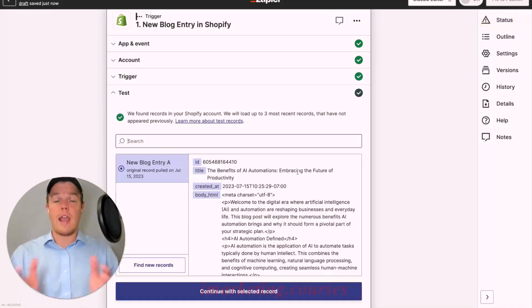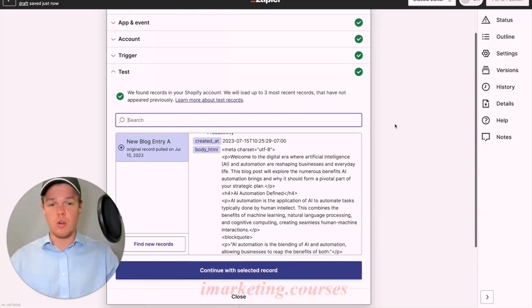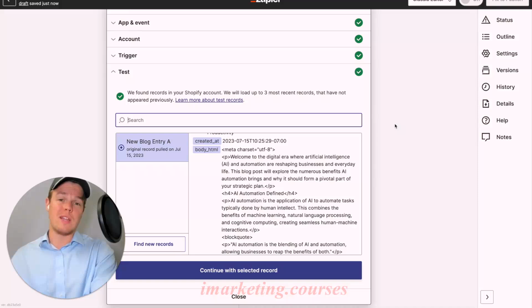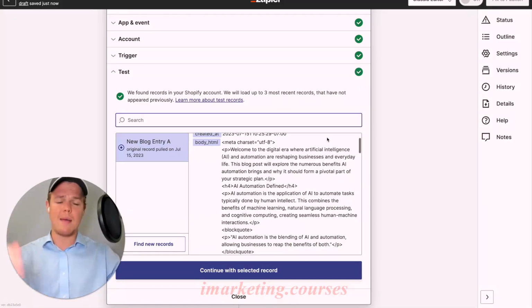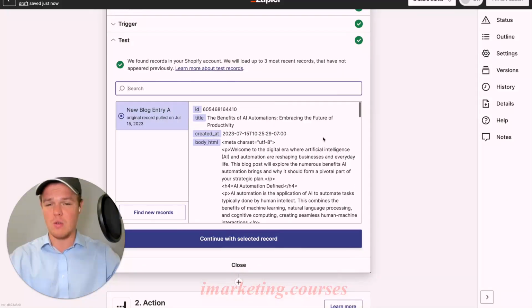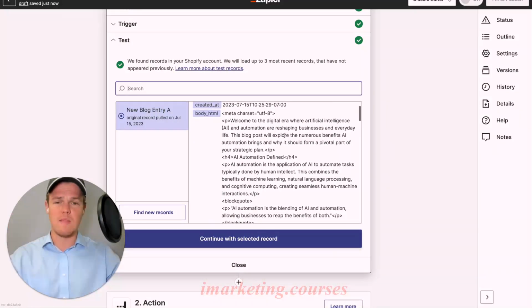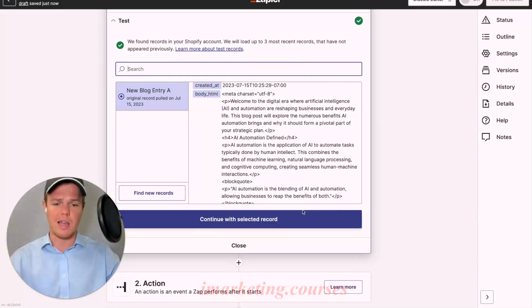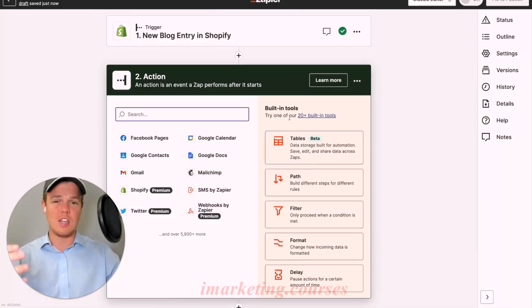Obviously, this would work hand in hand with that AI article generator we showed you earlier. AI article generates at 8 a.m. Then this flow gets triggered because of that new piece of content, grabs it, and as you see here, we have a new data point that gives the title and the body HTML of the underlying article we're dealing with. We're going to say continue with selected record.